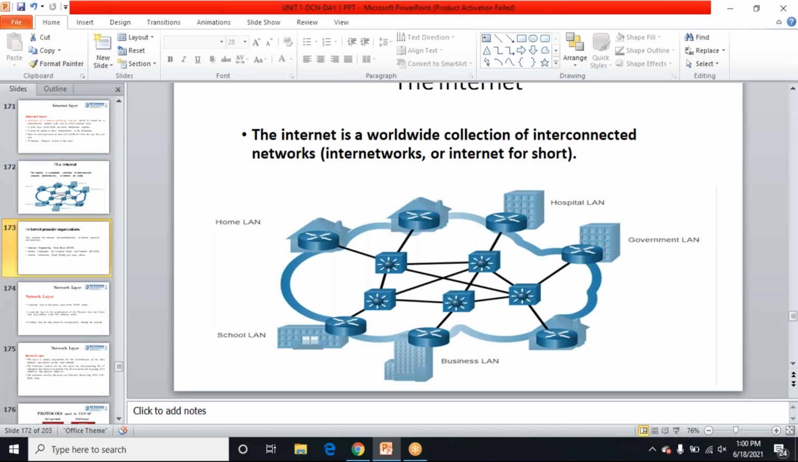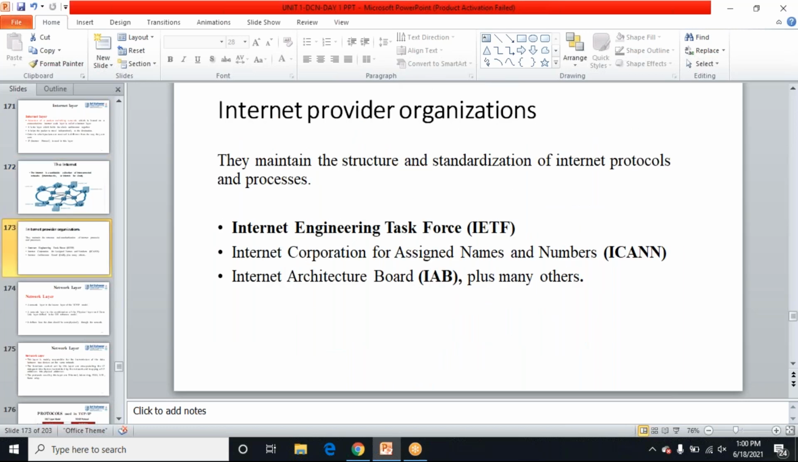And this is the main thing: there are the internet service providers, and bodies like the IETF, the Internet Engineering Task Force. Our router will be connected to these servers, and through the servers we connect to the internet. There are also ICANN, the Internet Corporation for Assigned Names and Numbers, and the IAB, the Internet Architecture Board. They provide the connections.